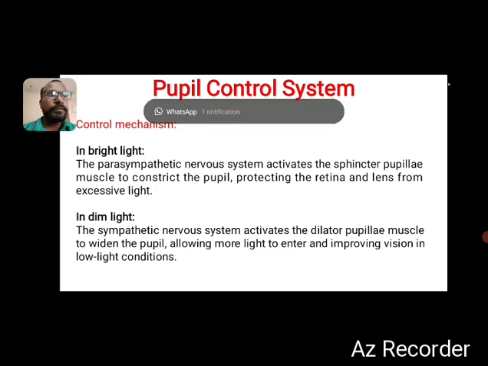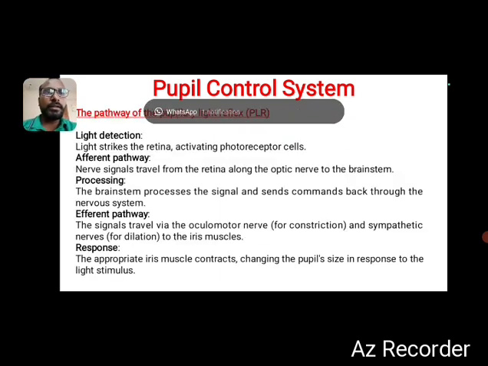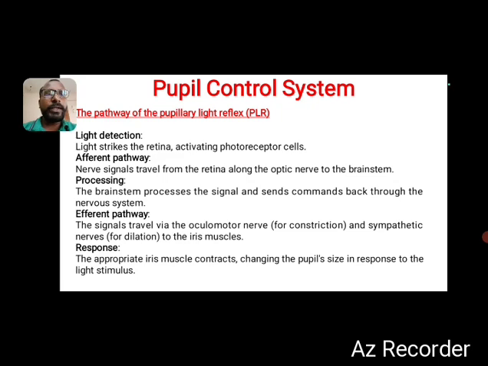Okay, then the next slide. The pathway of the pupillary light reflex. First, light detection: light strikes the retina, activating photoreceptor cells. Now the afferent pathway: the nerve signal travels from the retina along the optic nerve to the brainstem.